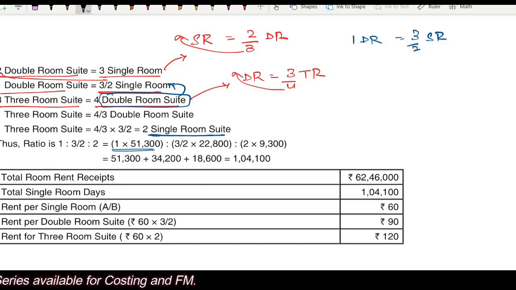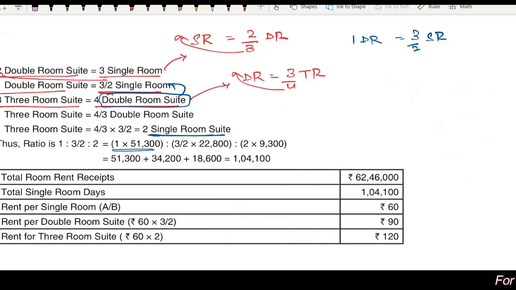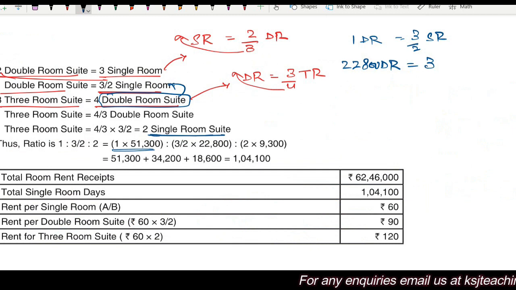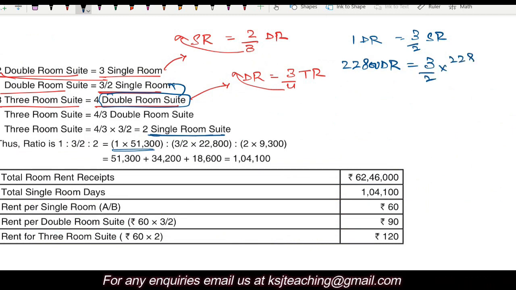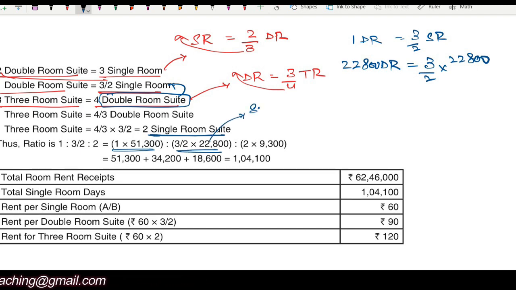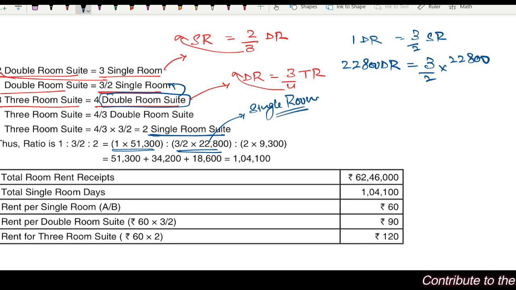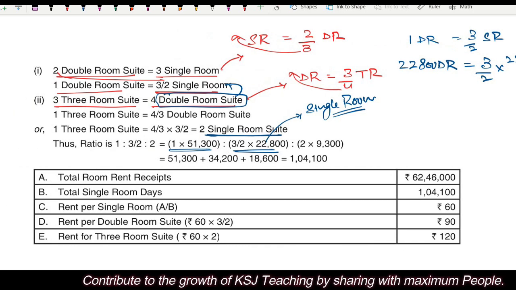Now how many double rooms are there? 22,800. So if I have to take 22,800 double rooms, how many single rooms? 3 by 2 multiplied by 22,800. Now this becomes my single room days. I have converted my double rooms into single rooms on the basis of the equation given.